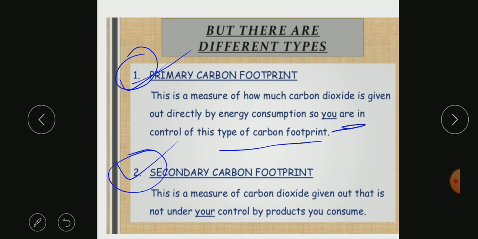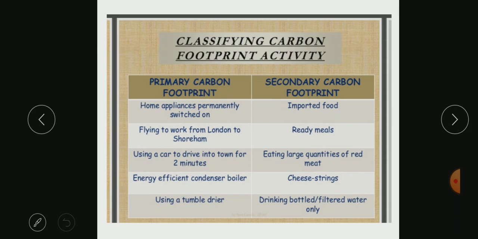Basically, secondary carbon footprint is the measure of carbon dioxide given out that is not under your control by products you consume. For example, if I'm wearing some normal top and jeans, a few things are under control, but if I'm wearing something or eating some food, remember all these things too. Normal tops, the dress you wear, are produced in industries, right? So that industry is also emitting greenhouse gases.